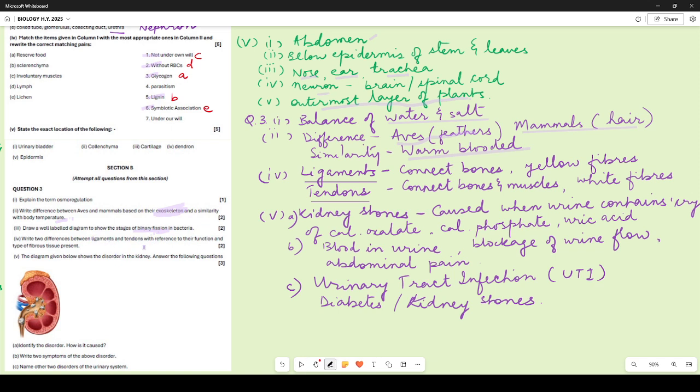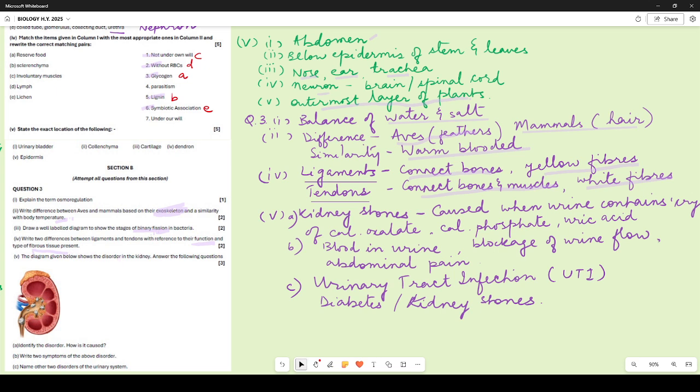Write two differences between ligaments and tendons with reference to their function and types of fibrous tissue present. So ligaments connect bones, and tendons connect bones and muscles. Ligaments connect two bones, whereas tendons connect bones with muscles. Ligaments have yellow fibers and tendons have white fibers. So you have to mention the difference based on these points only.